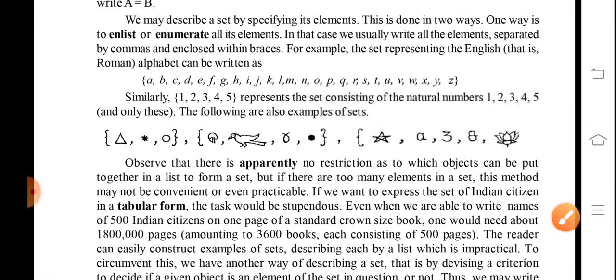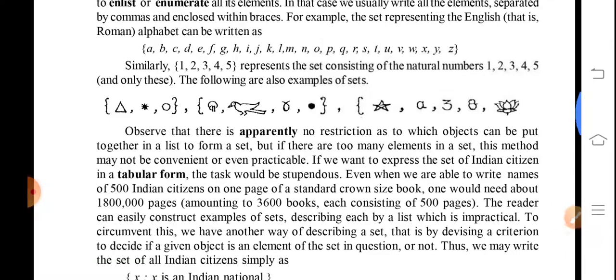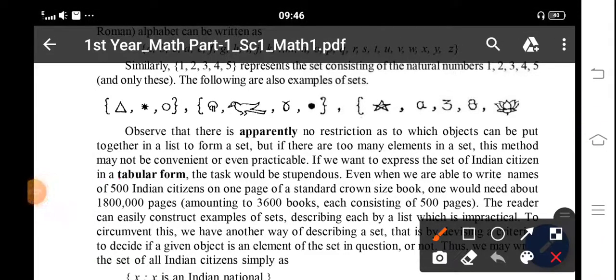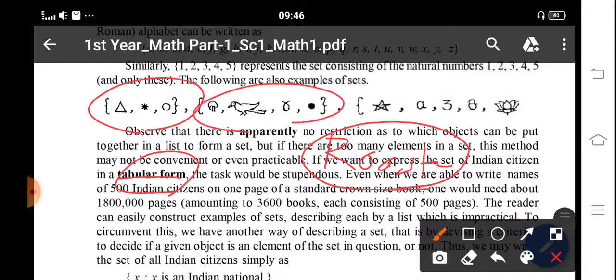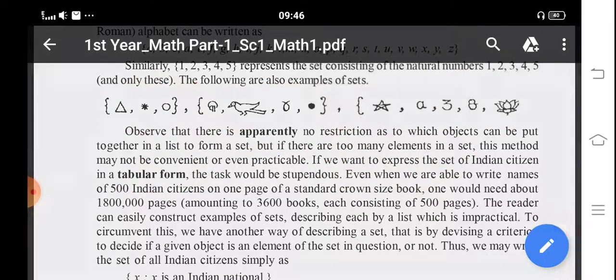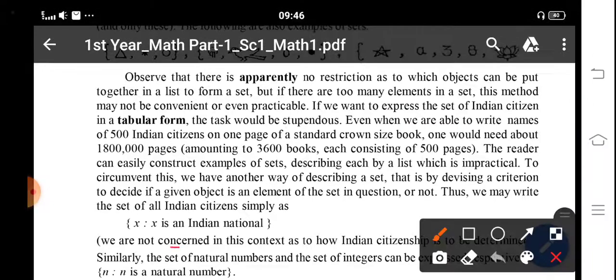Dear students, a set can be written in tabular form, another is roster form. Tabular form means this type of set can be written like this; this process is known as tabular form. And the roster form is this type of set written like this.